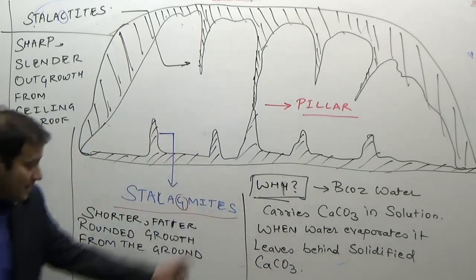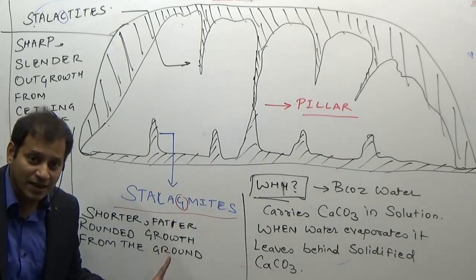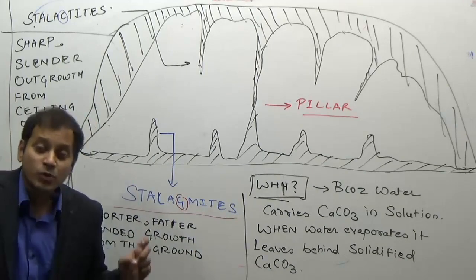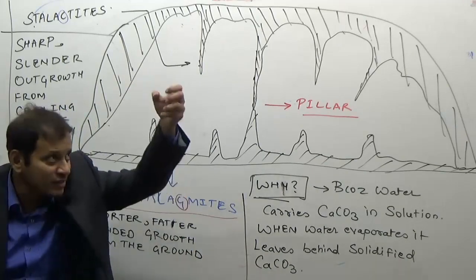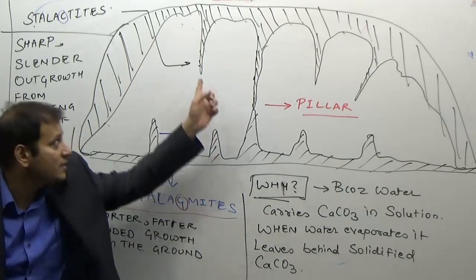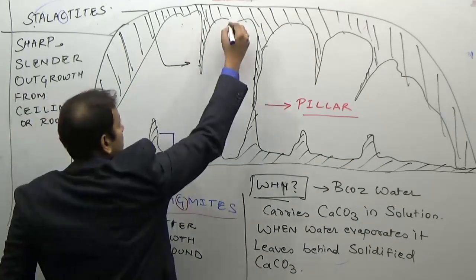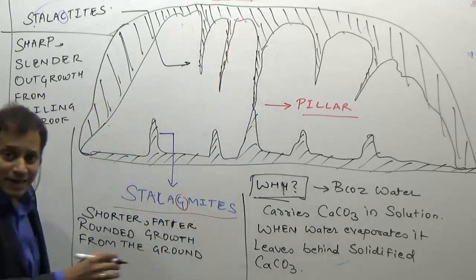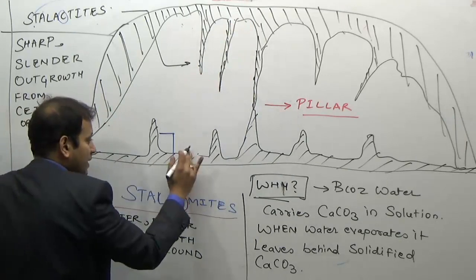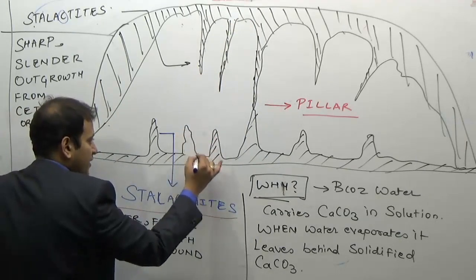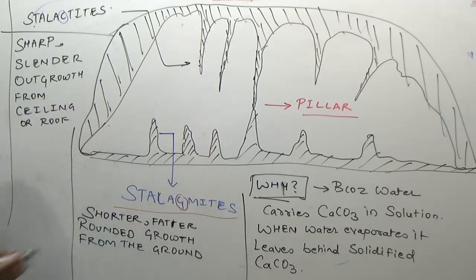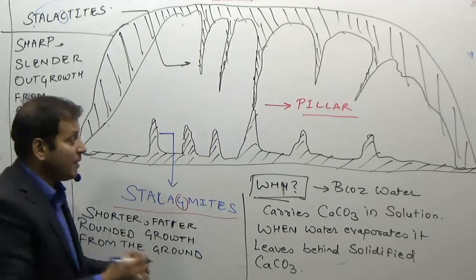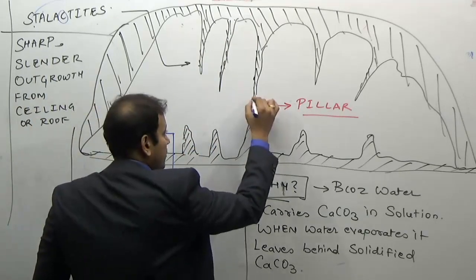From the ground I said G, stalagmites; from the ceiling I said C, stalactites, which will be longer. Because it is dropping from the ceiling, there is a pulling effect, therefore these are slender and longer. On the other hand, water drips down and results in the formation of fatter and shorter stalagmites on the ground. C and G. When the stalactites and the stalagmites join together, it results in the formation of a pillar.